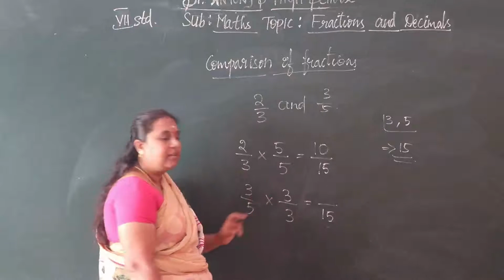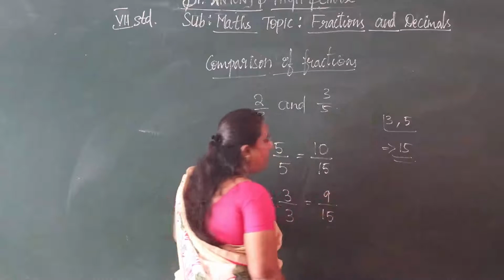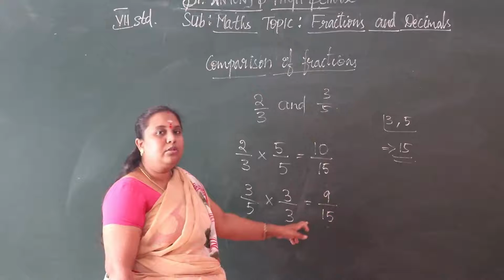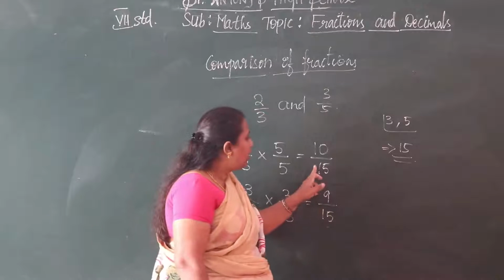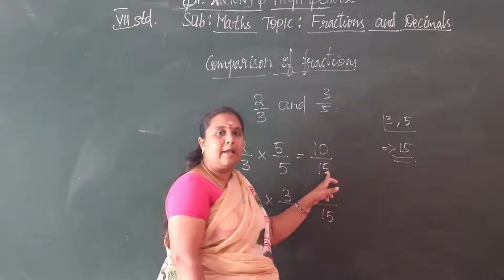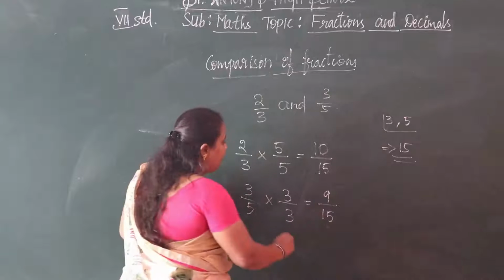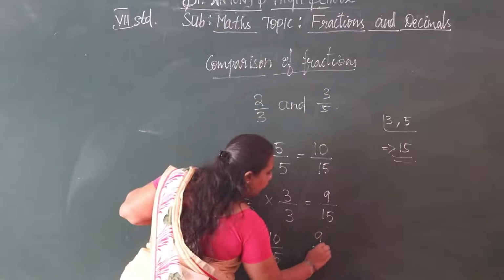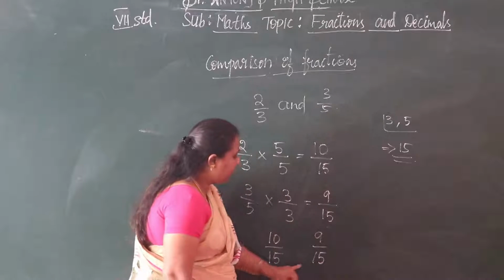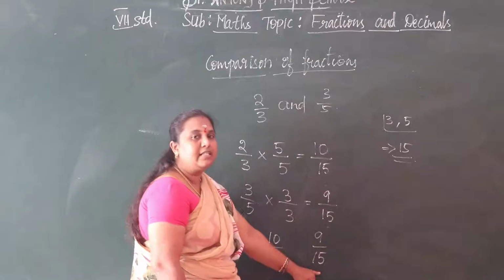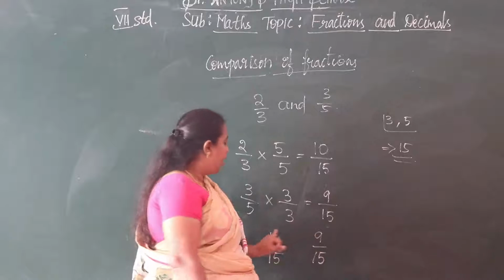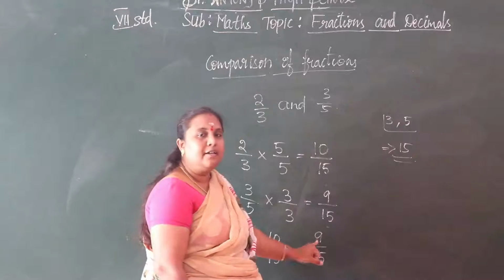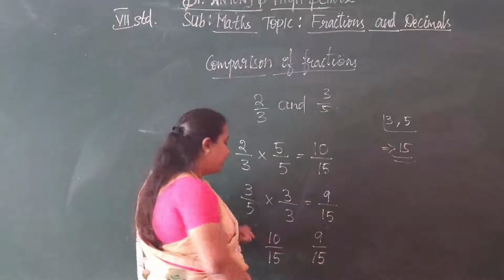So 3 3s are 9. Now you can compare, because the denominators are same: 10 by 15 and 9 by 15. Now let us see the numerators. 10 and 9. So 10 is greater than 9.